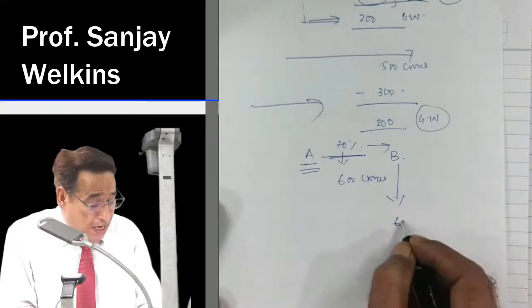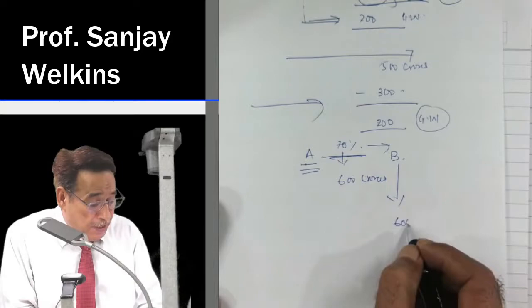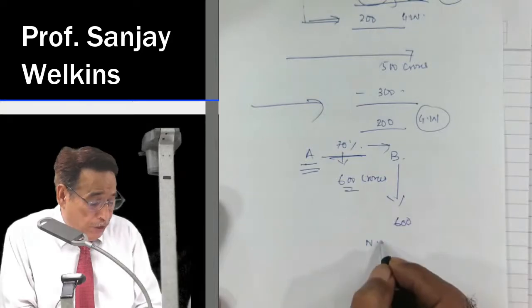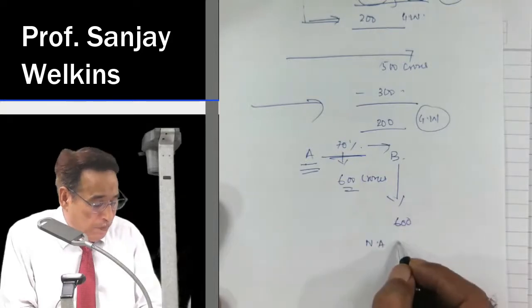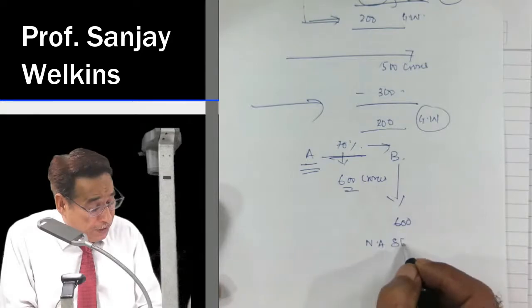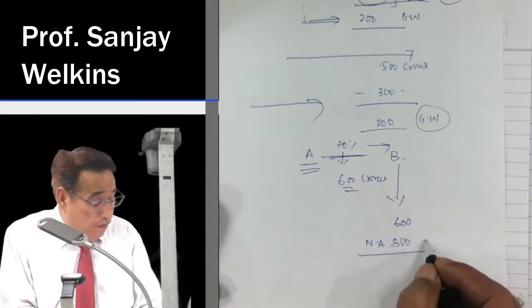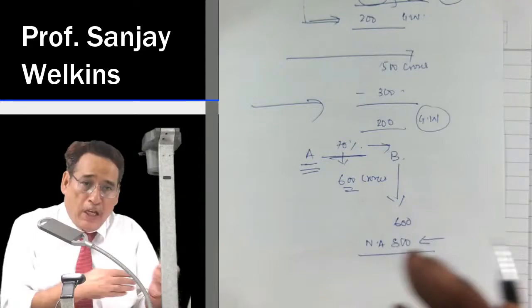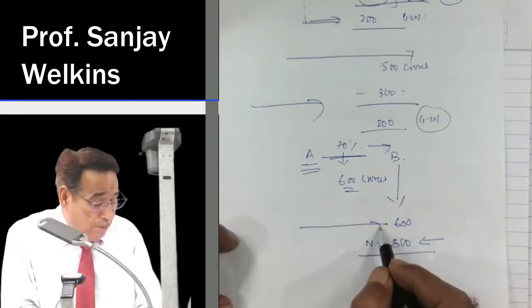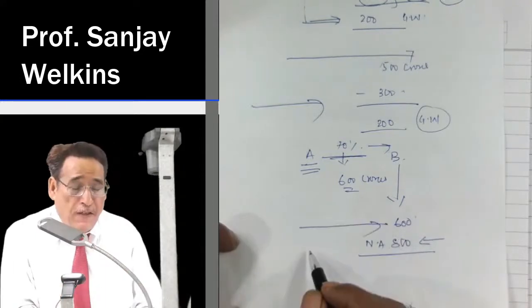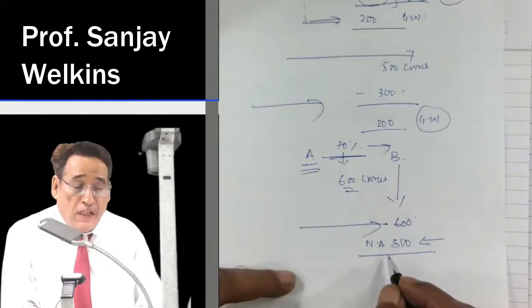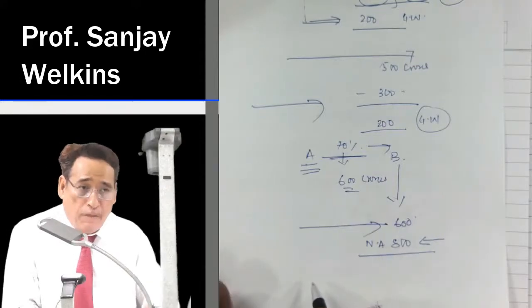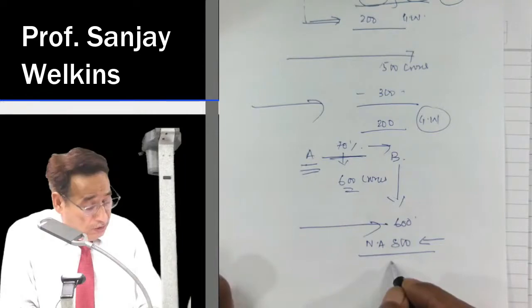Now, we have paid 600 crores. And let us say we got net assets, that is assets minus liabilities, worth rupees 800. This time we are getting more than what we are paying. We are paying only 600, but at the same time we are getting 800 worth. Is it clear to you? So in this case,